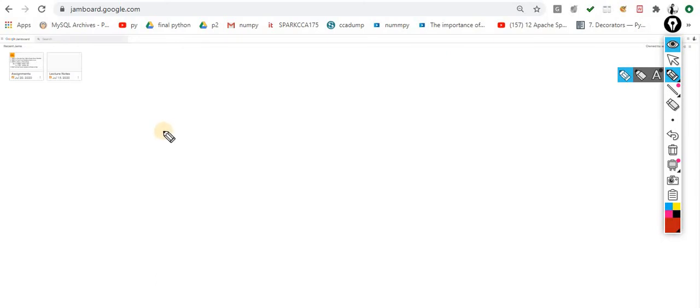So the next concept is called aliasing, or you can say cloning. Now what is the meaning of aliasing and cloning? Aliasing means you are giving a nickname.